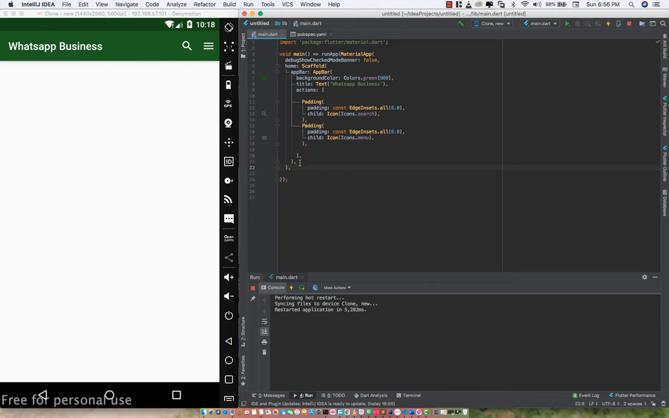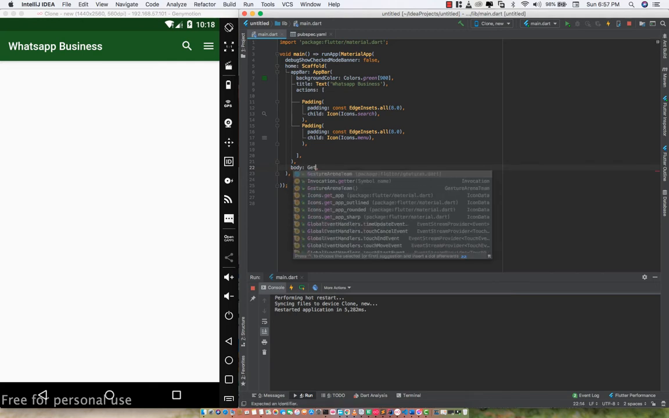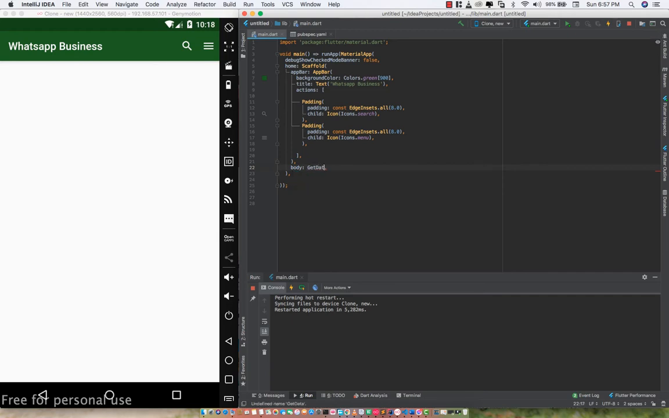So let's specify the body right here. Let's specify the body, and for the body I am going to say getData, right? So let's say getAllData.